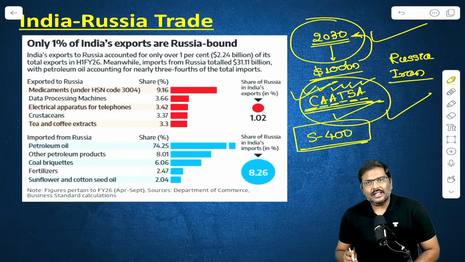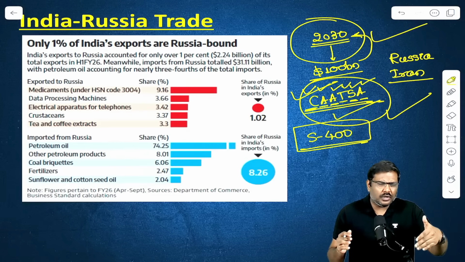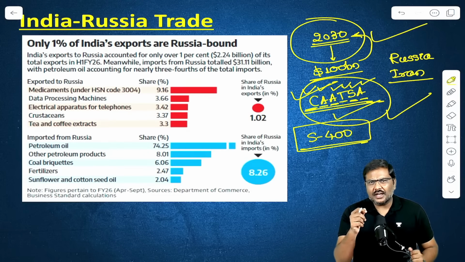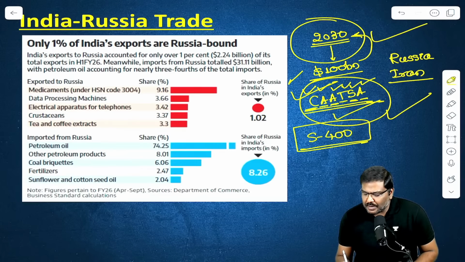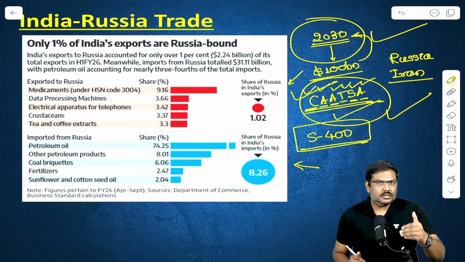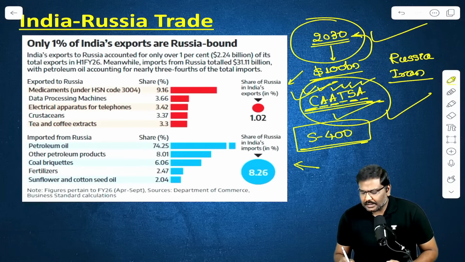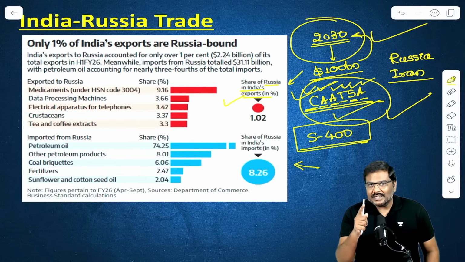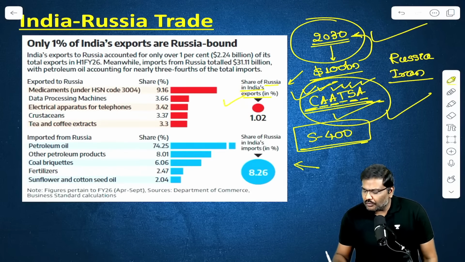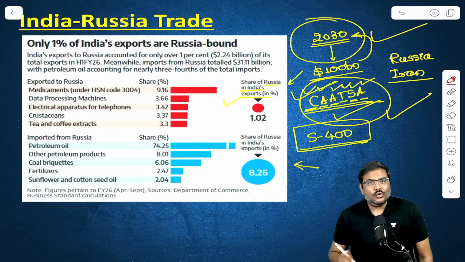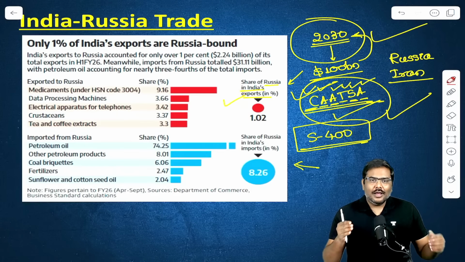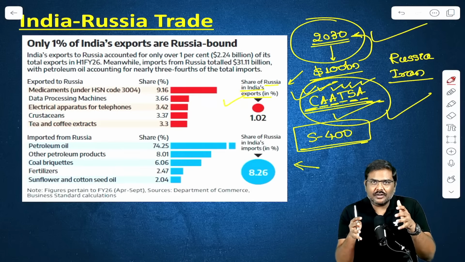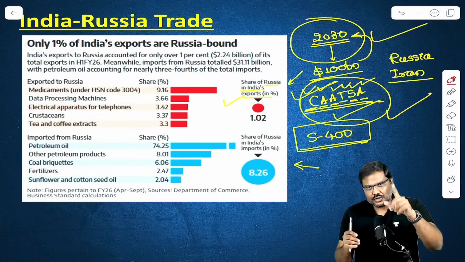Right? So these are certain important points in addition to whatever you have heard so far in the previous sessions associated with the India-Russia summit. Now, apart from this, I want you to make a note of these particular points, because suddenly UPSC can ask you these. Have a look at this: share of Russia in India's exports. This can be a prelims-based statement. Focus on this, because I know most of you will focus on India-Russia defense agreements and defense deals. And because there is so much discussion associated with trade, UPSC can ask you about trade.